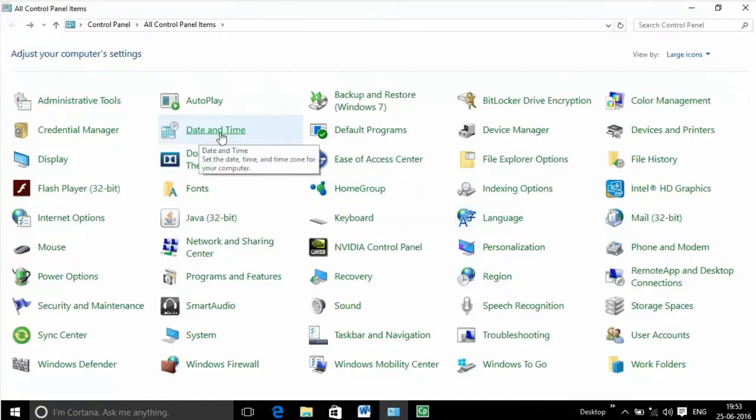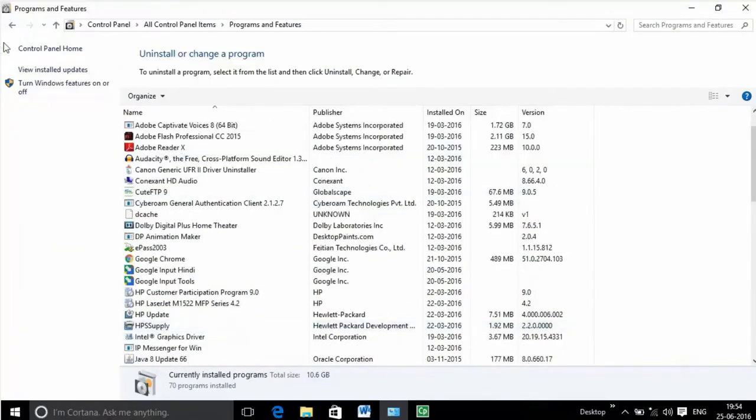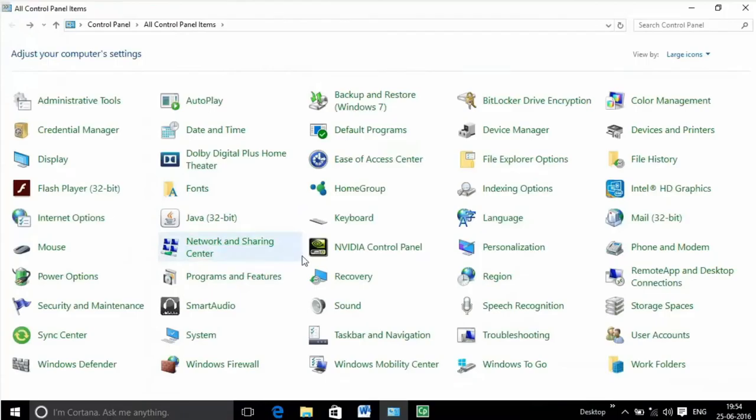Clock, language and region, add a second language or input method. Programs, manage desktop programs and default file handlers. Ease of access, adjust visibility, audio options, and tooltips.